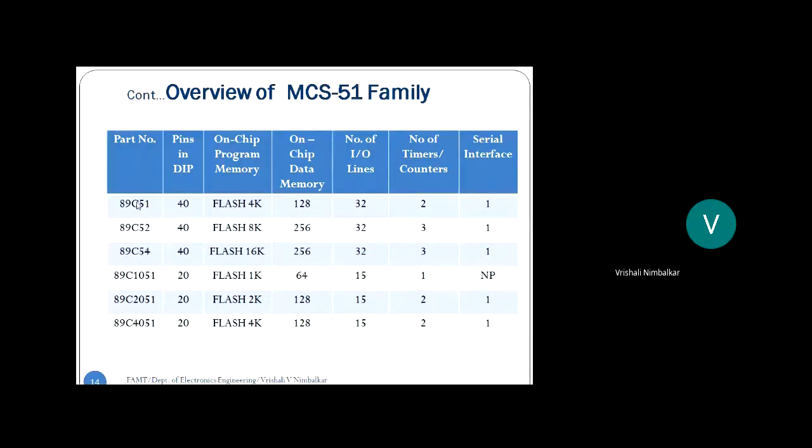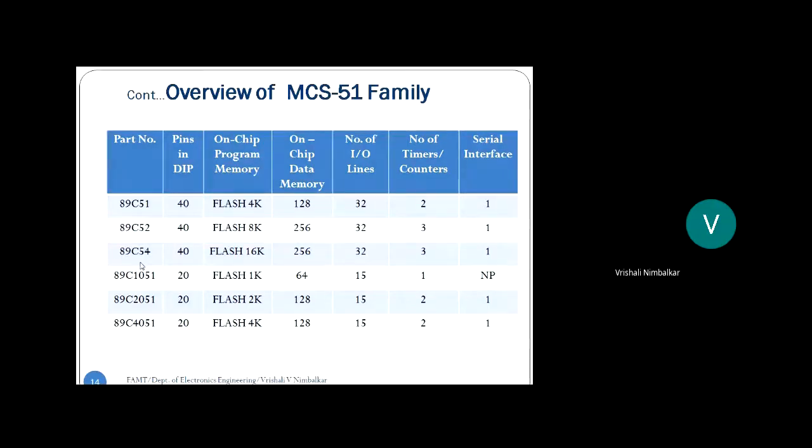And see, there is a letter C. C indicates that the internal circuitry is made up of CMOS devices, complementary metal oxide semiconductor. And what is the speciality about CMOS? CMOS are low power devices. Hence, that is one of the reasons your microcontrollers are low power devices. The internal circuitry is made up of CMOS, the letter C.